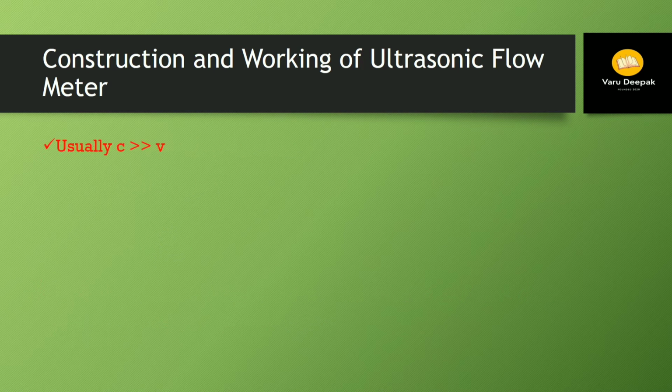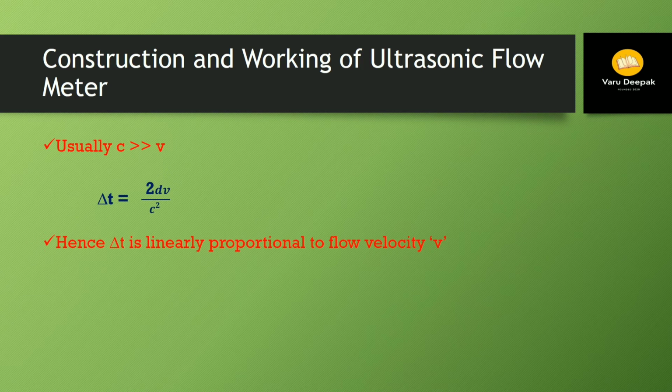Usually the value of C is very high as compared to V. So we can say that delta T is equal to 2 D V divided by C square, because here the value of C is very high with respect to V. So in the C square minus V square term, we can neglect the V square term. We can write C square minus V square as nearly equal to C square. So in this equation, delta T is equal to 2 D V divided by C square. Hence, delta T is linearly proportional to the flow velocity V.